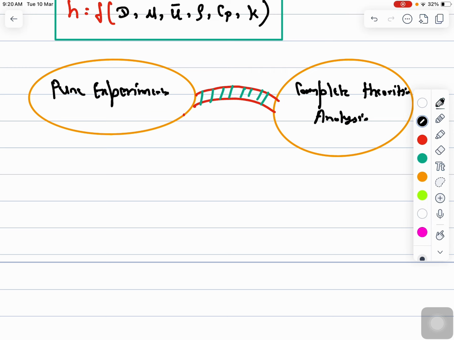The basic principle behind dimensional analysis is called dimensional similarity. So first I'll be talking about dimensional similarity.